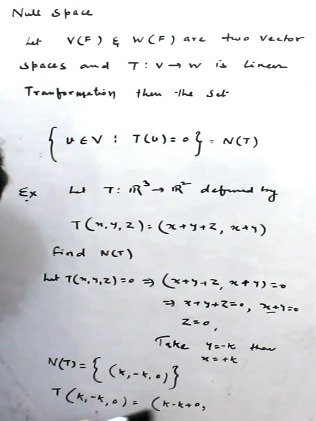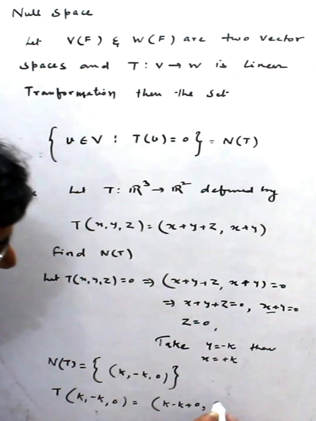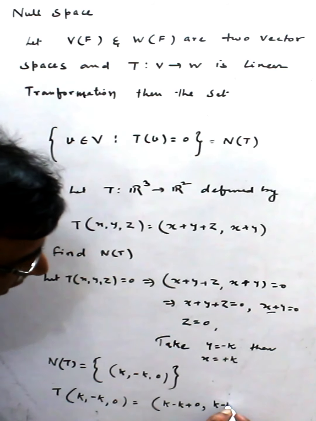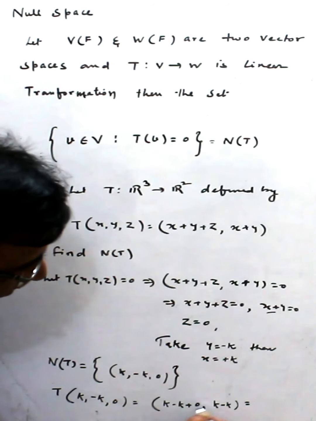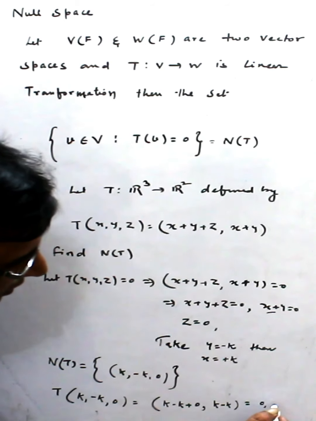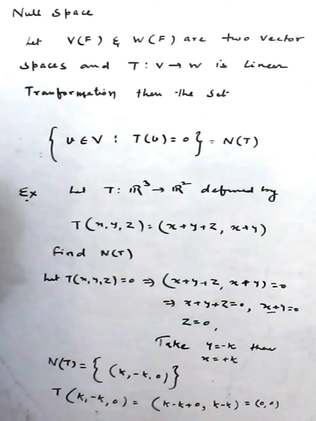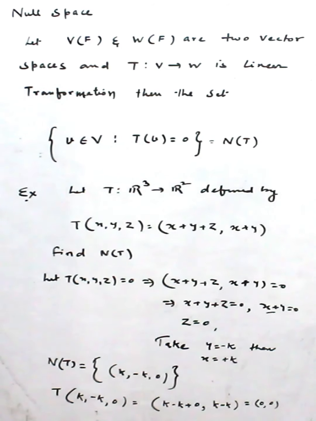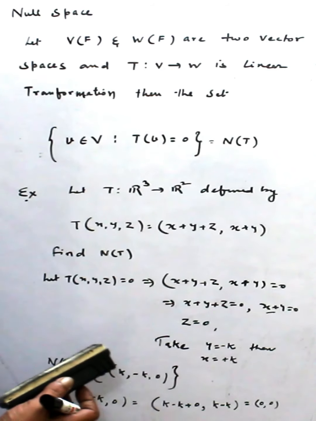The second is the sum of the first 2 components, that means k minus k, which is 0. Right? Are you getting the point? So this is how we can find the null space. Again we can take some more examples.